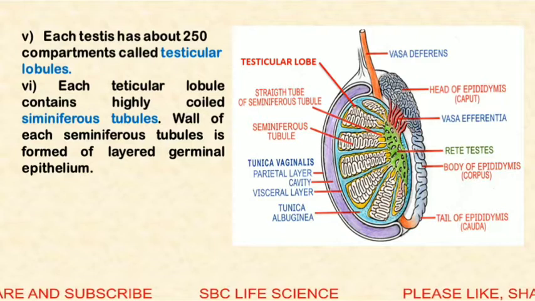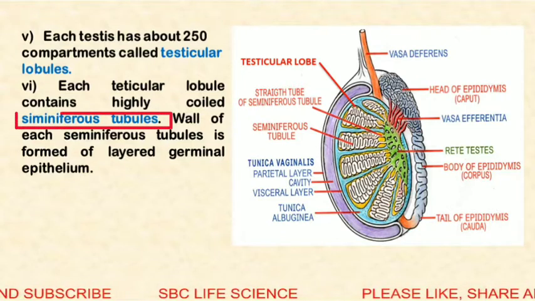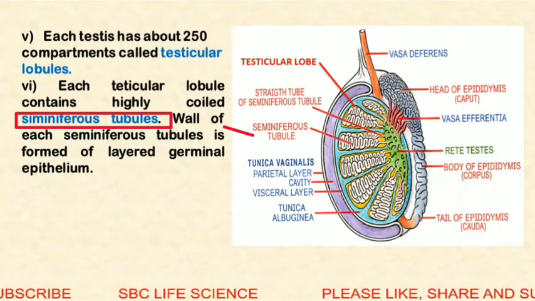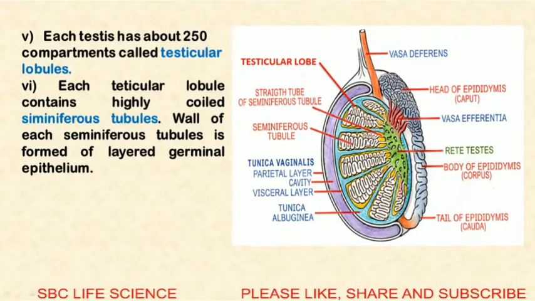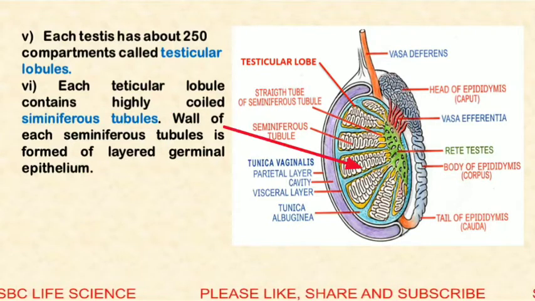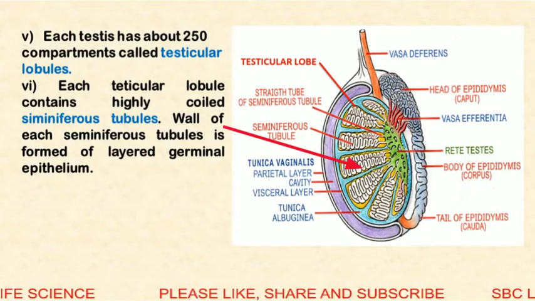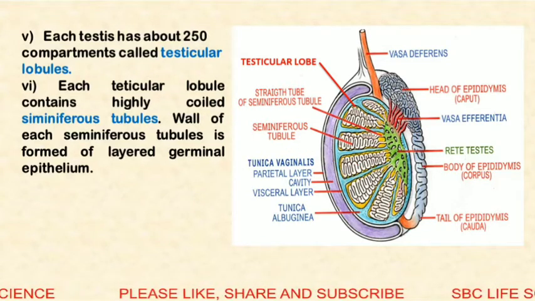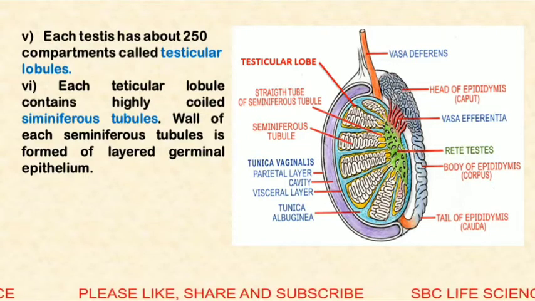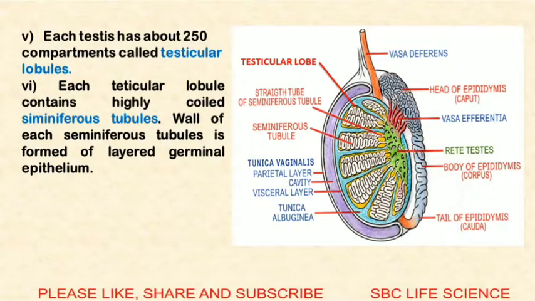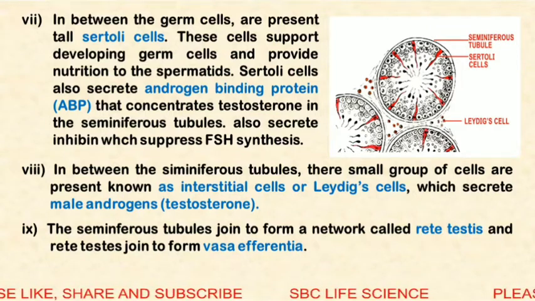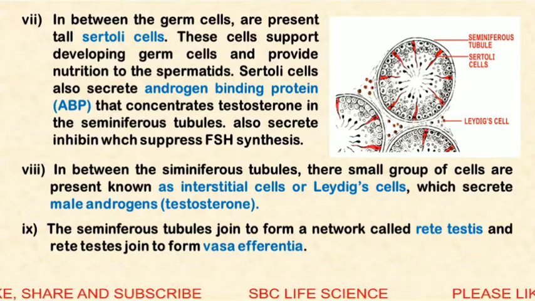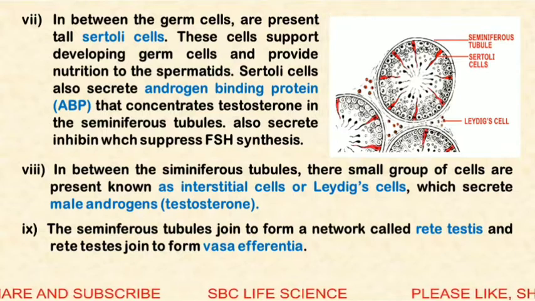Each testicular lobule contains highly coiled seminiferous tubules. Here in this figure you can see that these coiled tubules are the seminiferous tubules which are present inside the lobules. Each seminiferous tubule is surrounded by a germinal epithelium which further develops to form the sperms. In between the germ cells, some tall Sertoli cells are present.